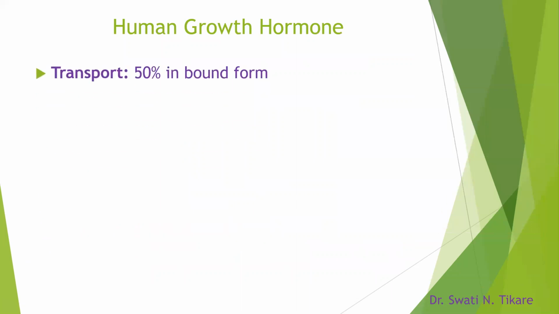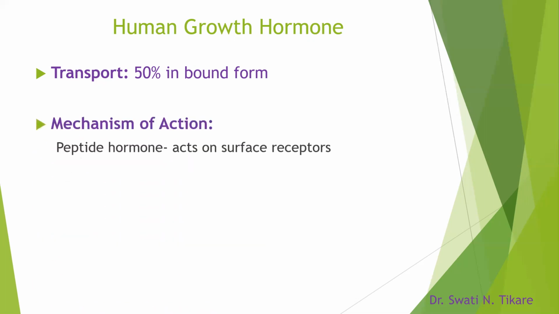transport. About 50% of the growth hormone is transported in the bound form. Whenever a hormone is in the bound form, it will be inactive, and when it is released from it, it becomes active. So it usually acts like a reserve when some amount of growth hormone, or any hormone, is in the bound form. As and when it is released, more and more action is possible.